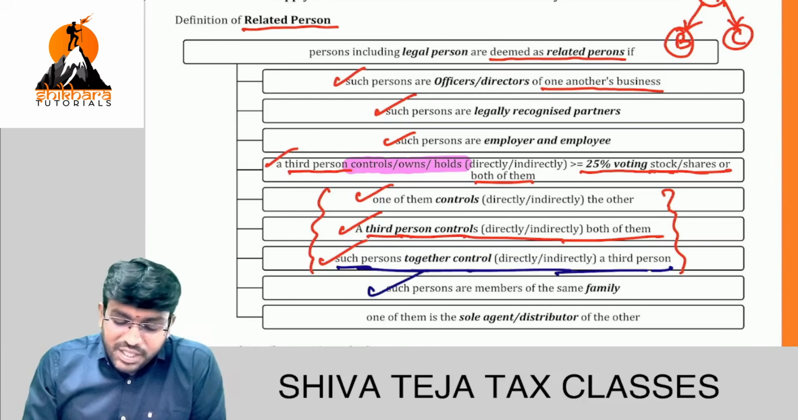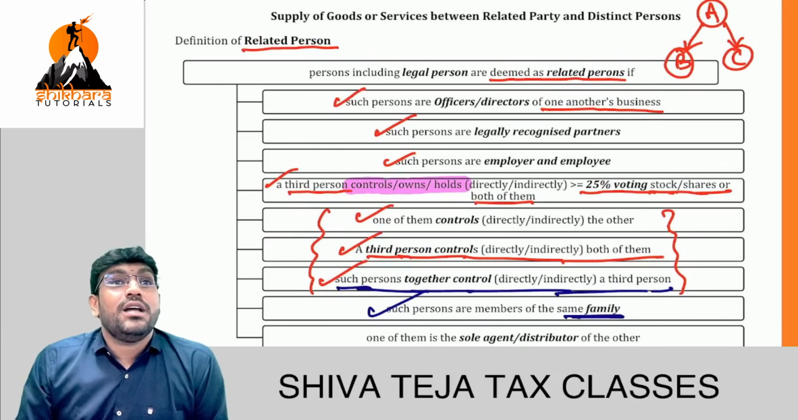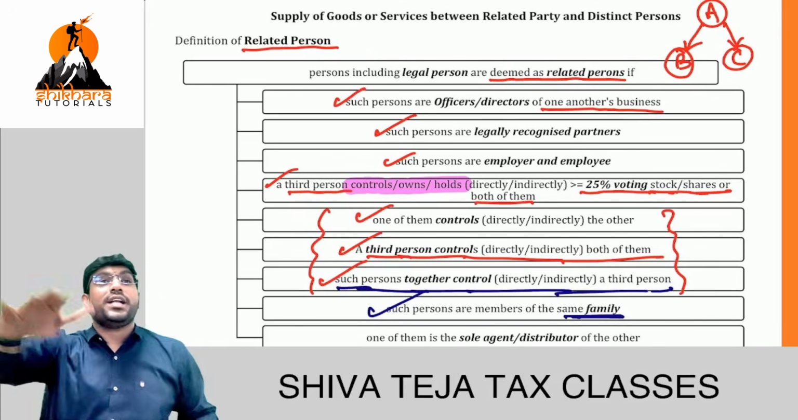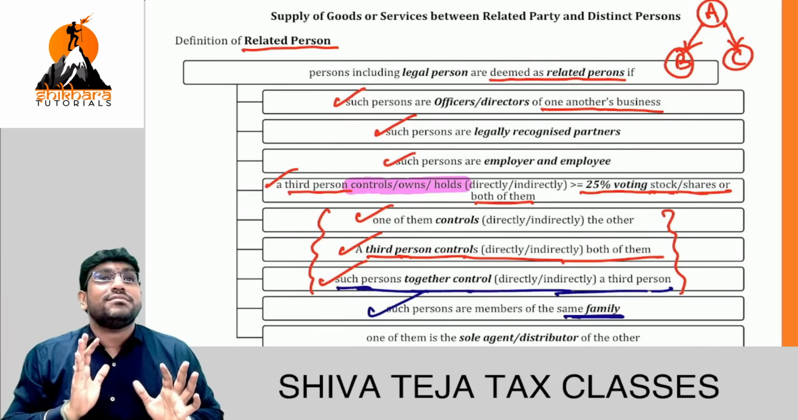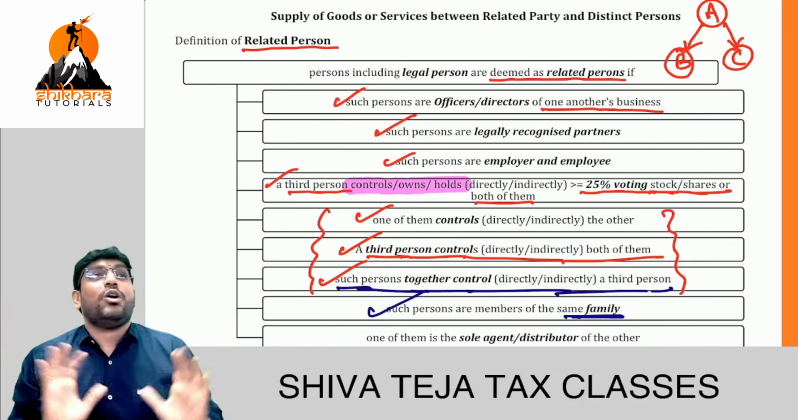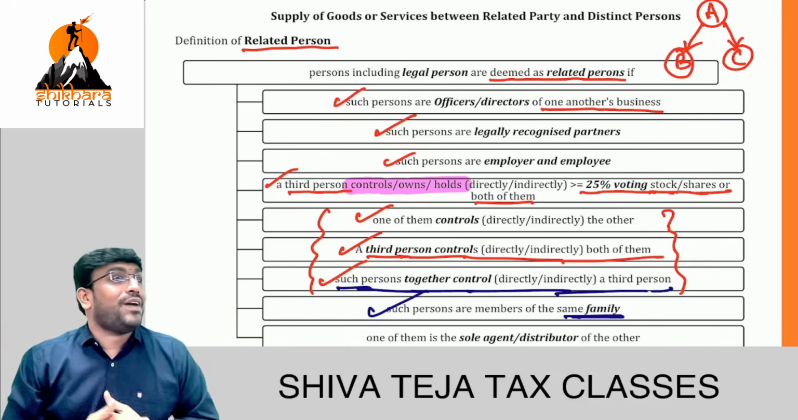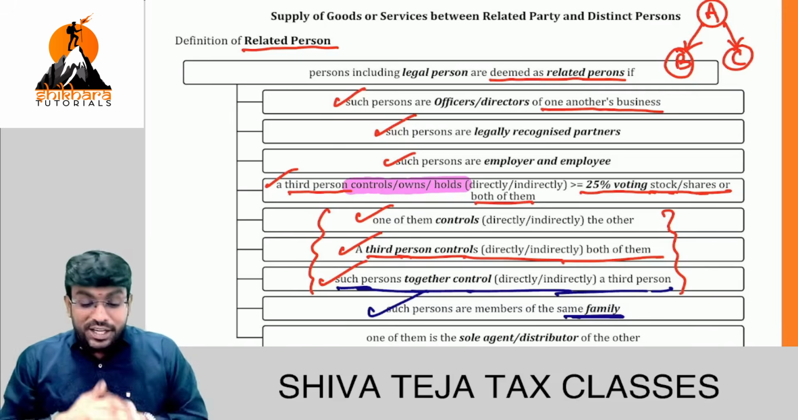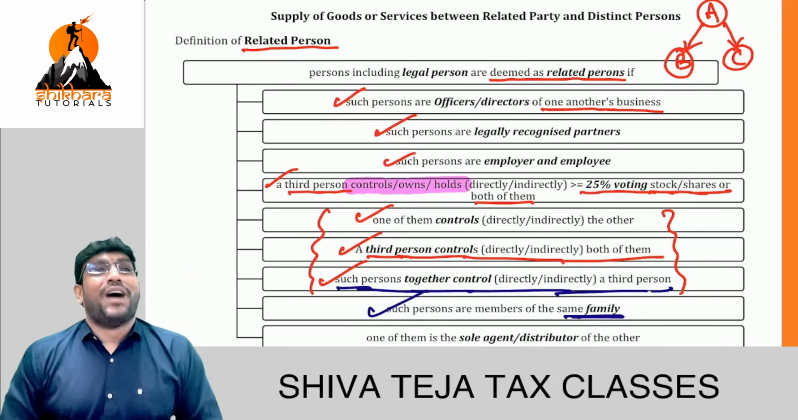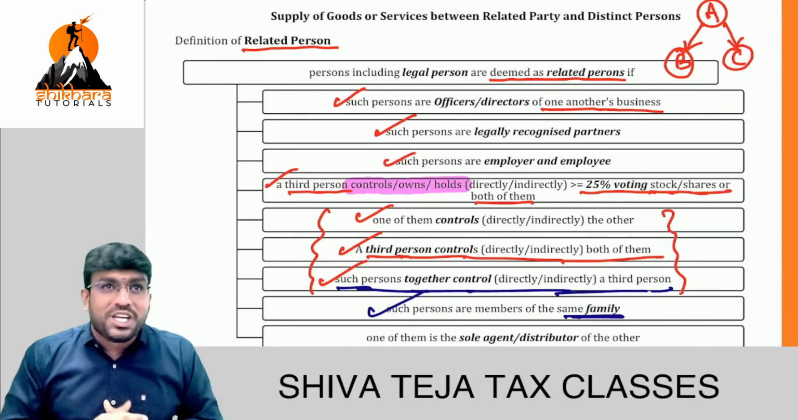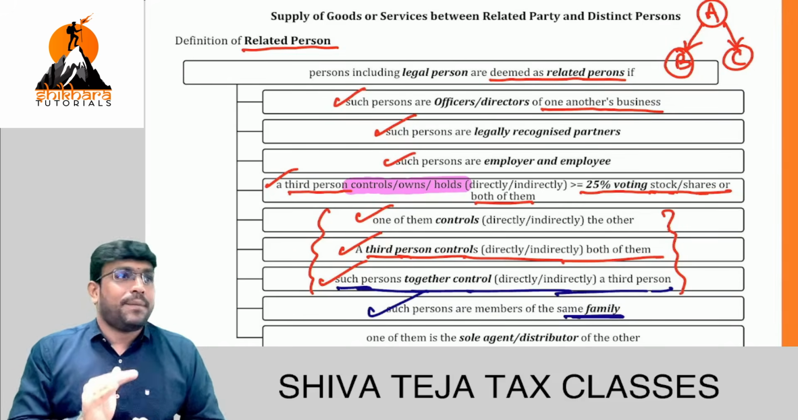Such persons are members of the same family. Now, big question, what is family? In childhood, we used to say all Indians are one family. And moreover, today people are having nuclear families only, and who is doing what, nobody knows. So, in order to avoid the confusion in law, they define that word family. Very important, it came in exam.